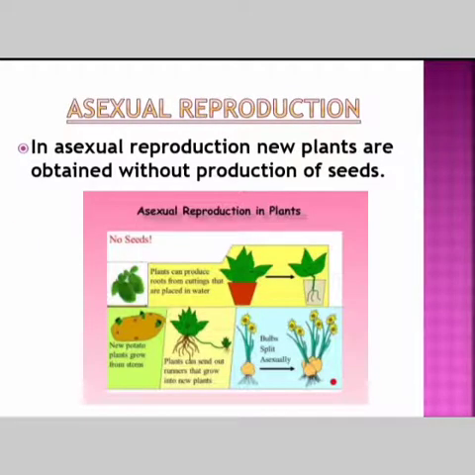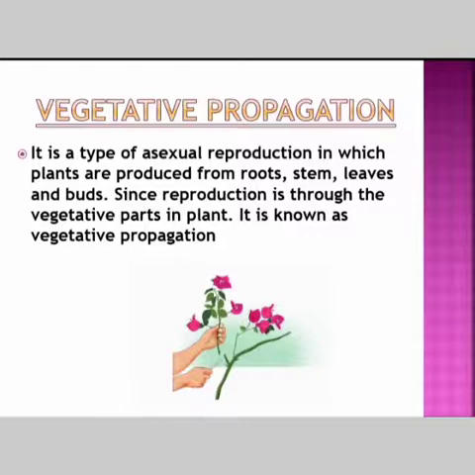So what happens in asexual reproduction? In asexual reproduction, new plants are obtained without production of seeds. Seeds will give rise to a new plant, but here, without the production of seeds, we call it asexual reproduction. That means only a single parent is involved in this mode of reproduction. So we shall study about asexual reproduction.